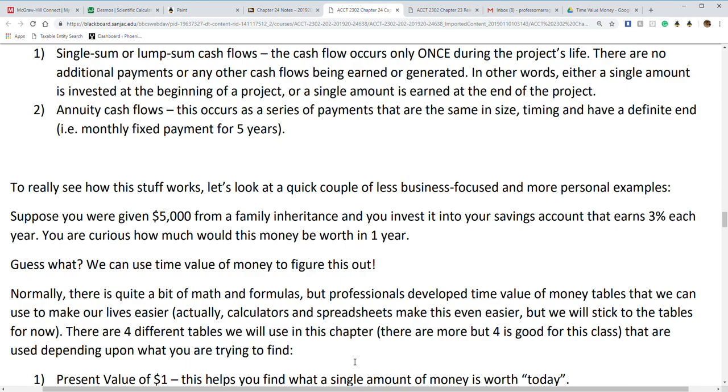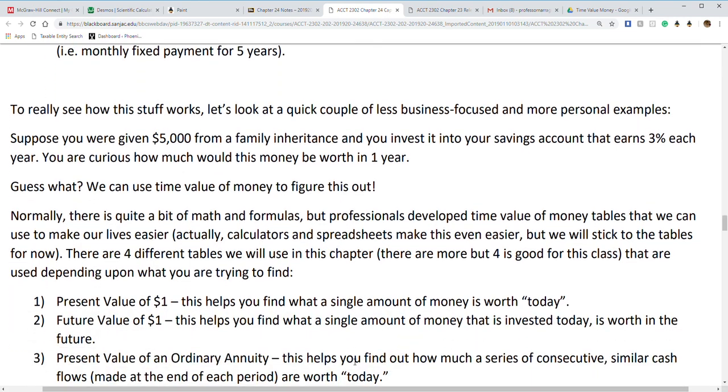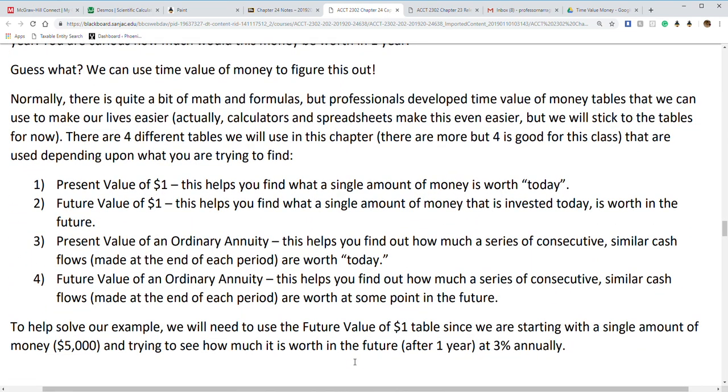Normally, if we were in a finance class, you would have all this math and formulas, and you would have to use a calculator to figure all this out. We're not doing that. We could also use Excel and spreadsheets to make it easier, but we're not going to do that either. We're going to make it simple. We just want you to know the overview, so we're going to stick to tables.